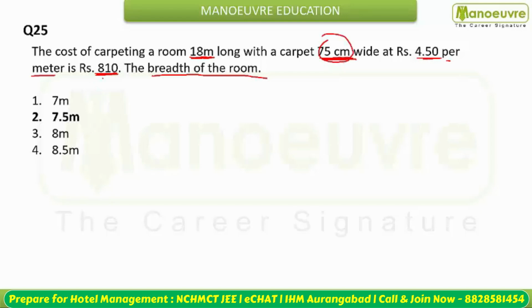Per meter rate is 4.5. So you can calculate the length of the carpet used. This is going to be 810 by 9 by 2, or you can say 4.5. So this will become 180 meters. The total length used is 180 meters.